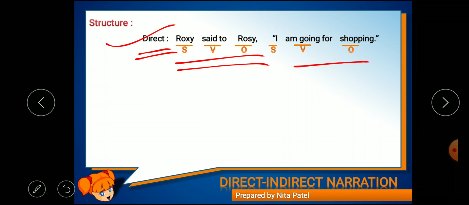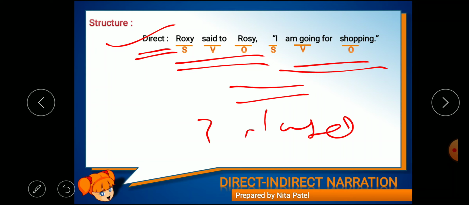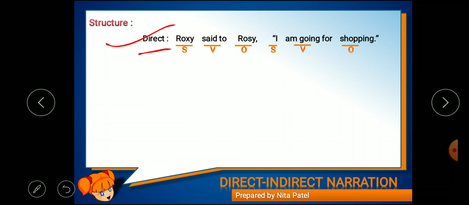Now we have these two different SVO. These two clauses, or two sentences, are given here, right? Both of them are complete. One is not dependent on the other. So we can also say that it's two sentences, the principal clause and the subordinate clause.